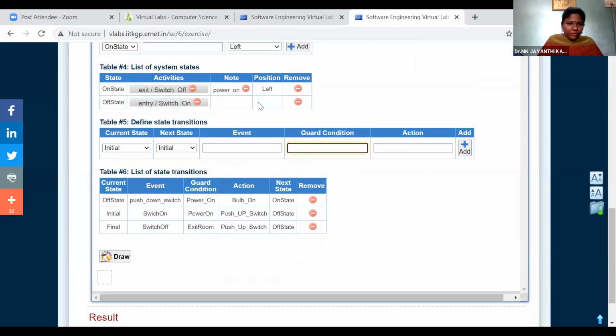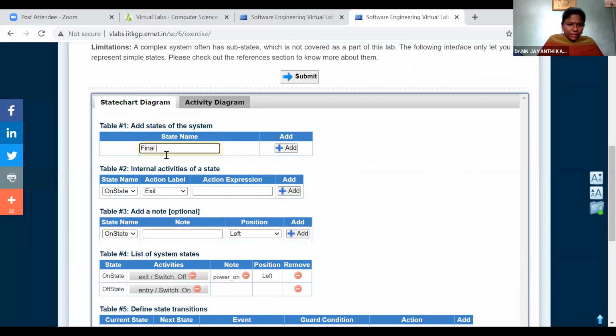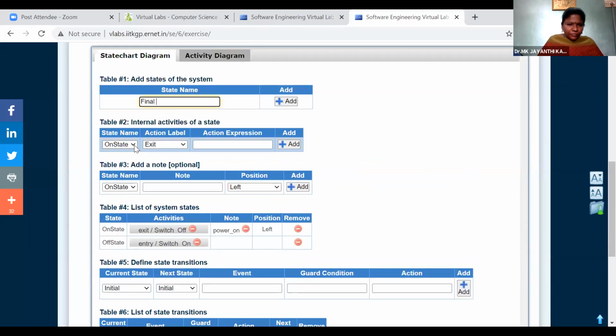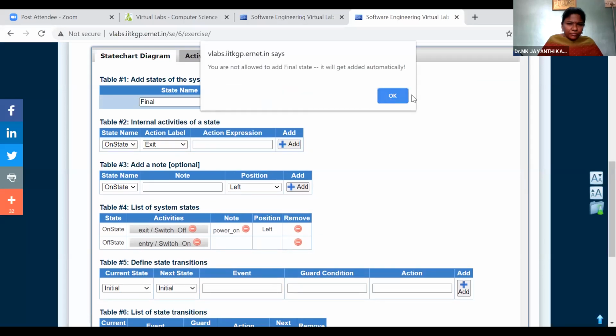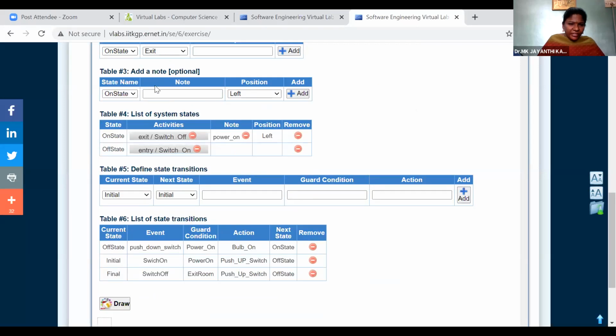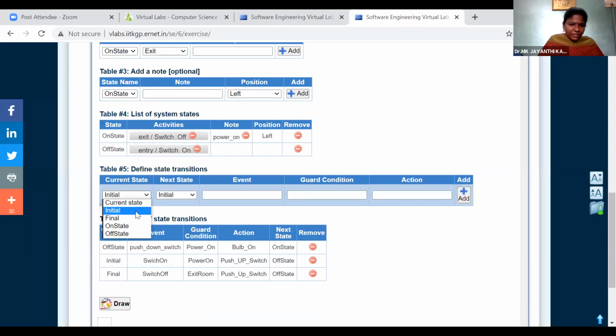So already we have the states: initial state, final state, on state, off state. Already the final state is there. Then we need to select the final state.